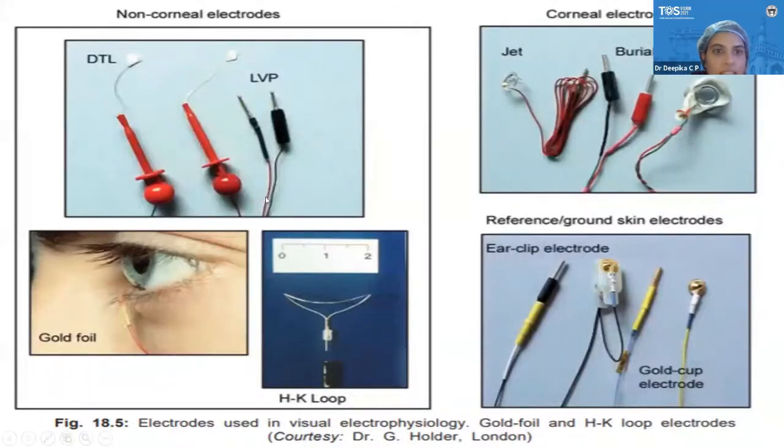So these are a few electrodes, the pictures which are there. The first one over here is the DTL, then the LVP Zari electrode is there. These are the corneal electrodes, the Burian line, jet electrodes. These are ear clip electrodes. This is an example of gold foil electrodes.